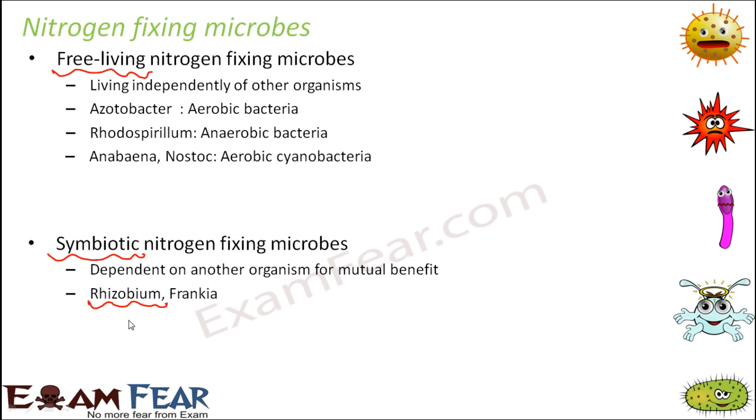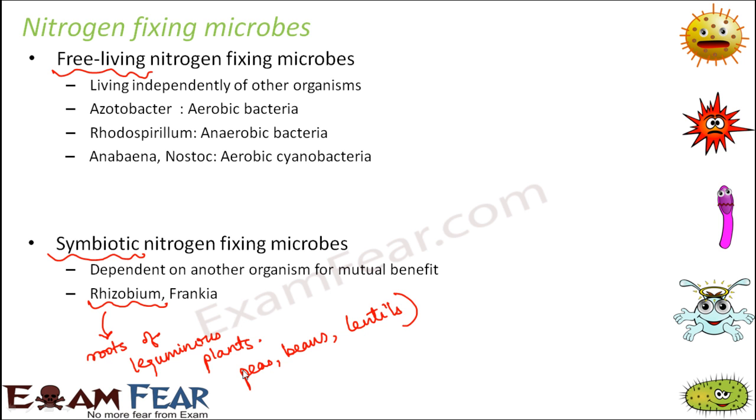If you talk about Rhizobium, these are rod-shaped bacteria. They are free living in the soil. So if they are present in the soil, then they can live independently. But they are in a symbiotic relationship with the roots of leguminous plants. Now what are leguminous plants? The plants of peas, beans, lentils, they are all legumes.